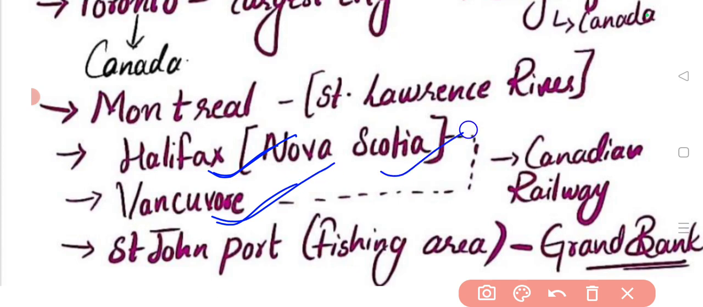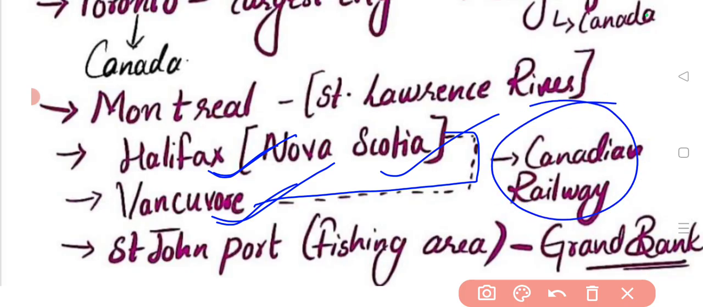Near to Halifax, there is an important island called Nova Scotia. And from Halifax, which is in the easternmost part of Canada, to Vancouver, which is in the westernmost part of Canada, there connects a railway that is called the Great Canadian Railway.